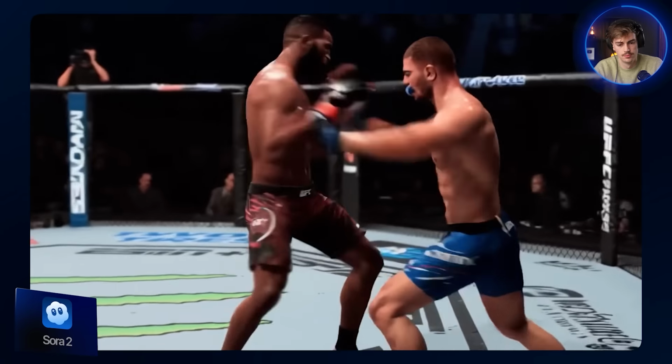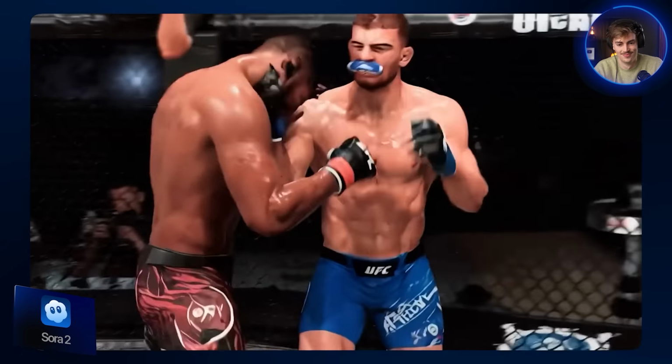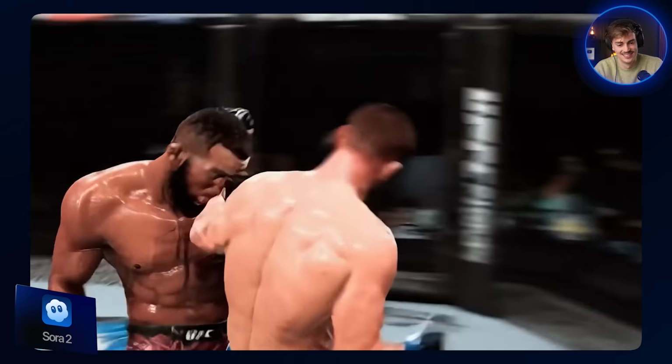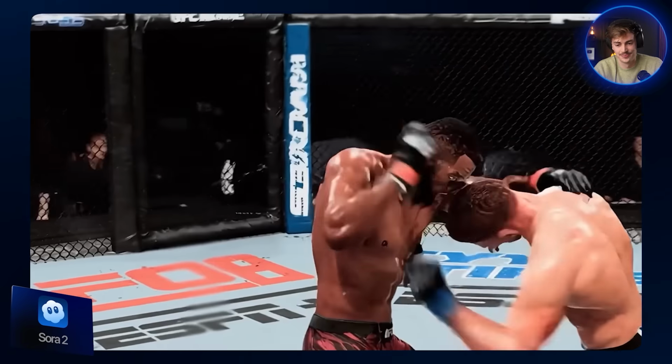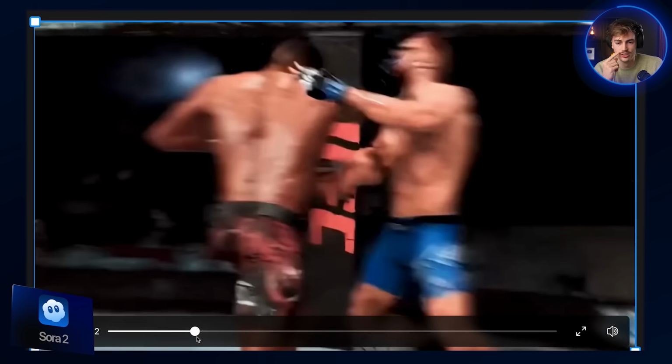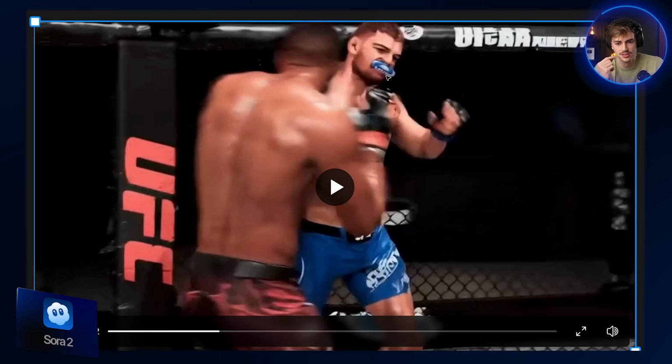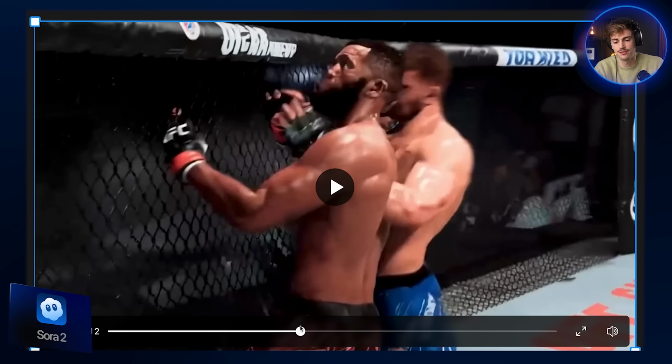Then we got Sora. I mean, I would watch this if we had AI fighting scenes or AI battles. And we got the camera, fast motion. Just a weird thing happening with his mouth right here. I'm not sure what that is. Is that his mouth guard getting out of his mouth? Plenty of morphing going around. I think the audio helps a lot with Sora 2. I think that's a huge pro in any of these tools. Sora 2, alongside Veo, probably has some of the best audio on this. Overall, not too bad. Then we got Moonvalley.